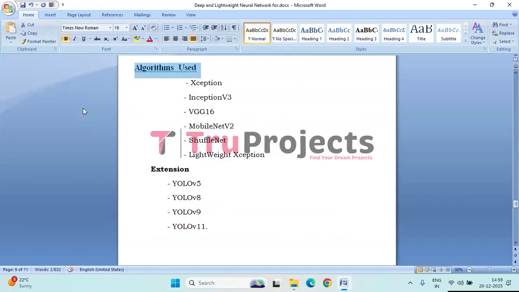The algorithms used are Xception, Inception v3, VGG16, MobileNet v2, ShuffleNet, and lightweight Xception. Coming to the extension we used, YOLO v5, YOLO v8, YOLO v9, and YOLO v11.